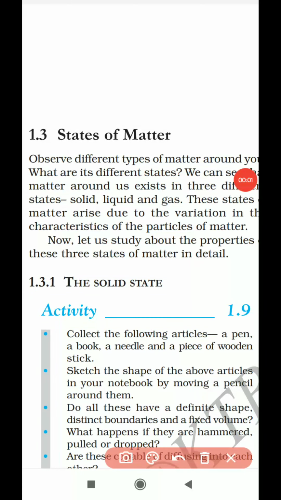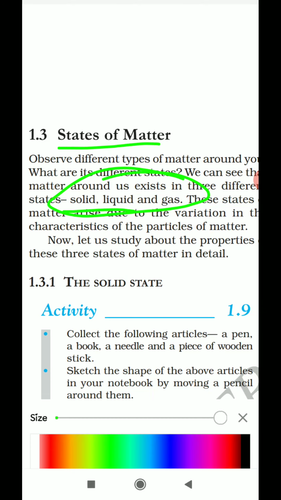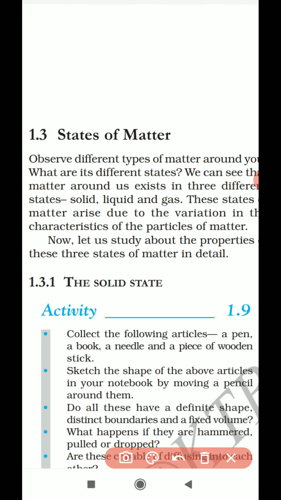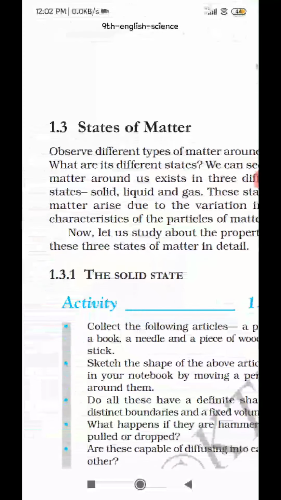Now let us study about states of matter. As you all are aware, matter exists in three different states, that is solid, liquid and gas. Solid, liquid and gas are the three states of matter. So now let us study one by one. Let us study solid now.